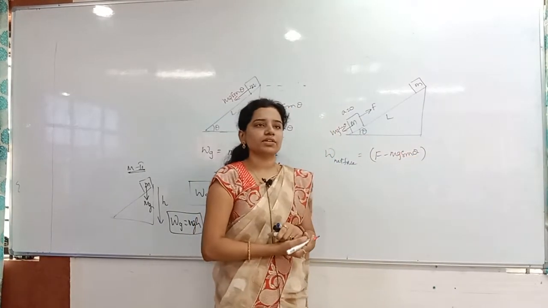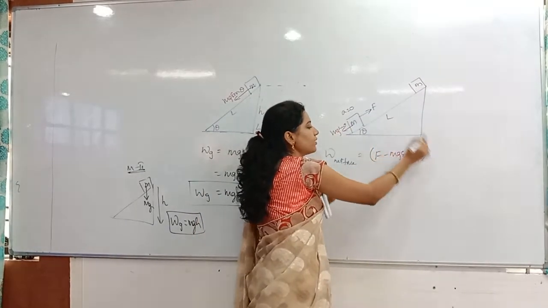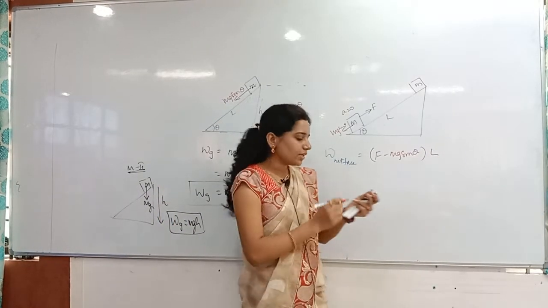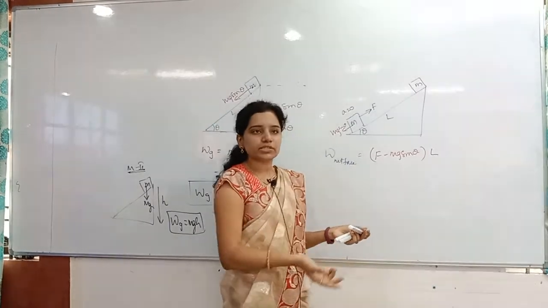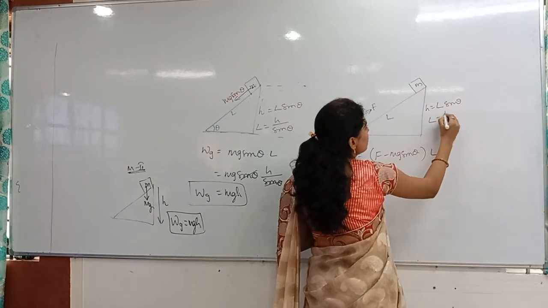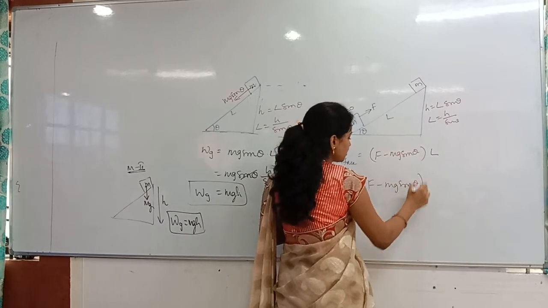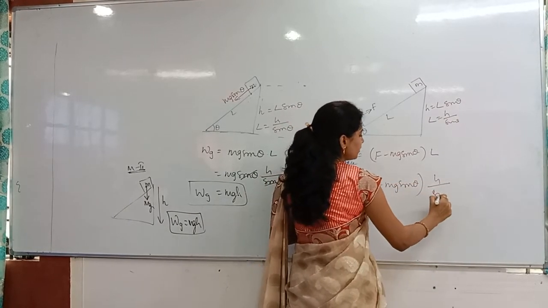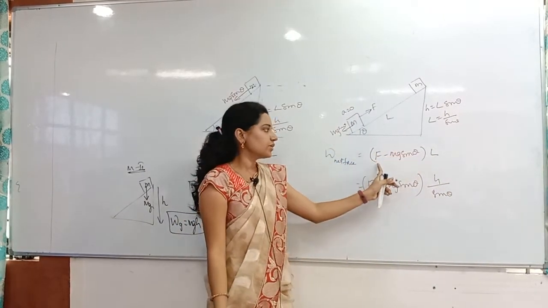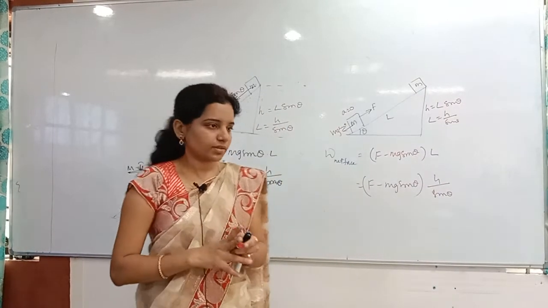Along this force, what displacement is it covering? Along this direction, the distance covered is L, so L is the displacement. We should not take that as H. Otherwise, if I want it in terms of H, we have written that H is equal to L sin theta, so L is equal to H by sin theta. If you still want to do it that way, it is F minus mg sin theta into H by sin theta. This is not necessary, since the length is already given in the problem. So the work done is F minus mg sin theta into L. You understand, right, everybody? That's the answer.